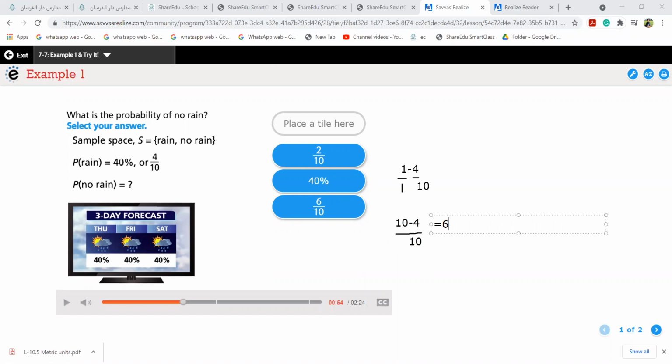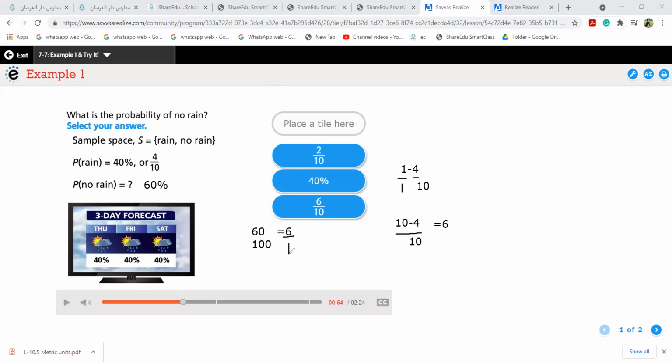How much is left, girls? If 40% is rain, so no rain is 60%. Do you agree to this? If rain is 40%, so how much is no rain? Percentage of no rain? 60%. That is nothing but 60 over 100, which is equal to 6 over 10.